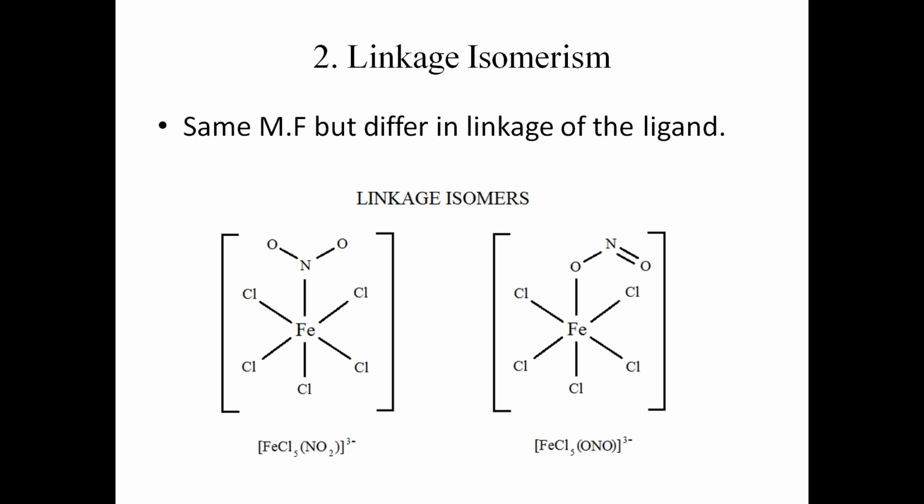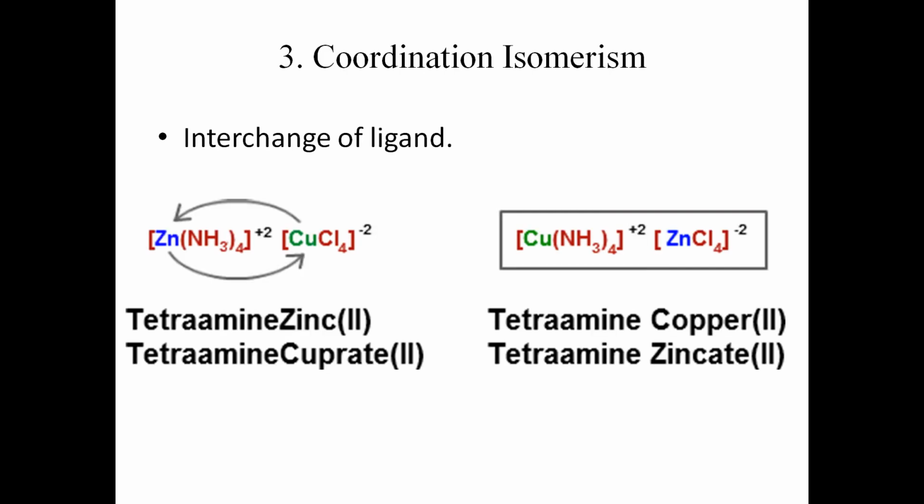If nitrogen donates its lone pair, one particular compound will be formed. If oxygen donates its lone pair, a different compound is obtained. If the bonding is through nitrogen, the ligand is named nitro, and if the bonding is through oxygen, it is named nitrito. Here two examples are shown. In the first, bonding is through nitrogen, that's why it is a nitro isomer, and in the second, bonding is through oxygen, that's why it is a nitrito isomer.